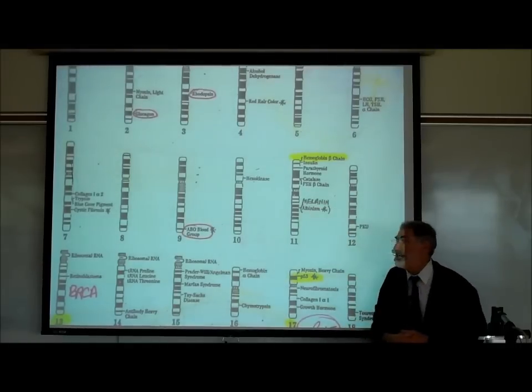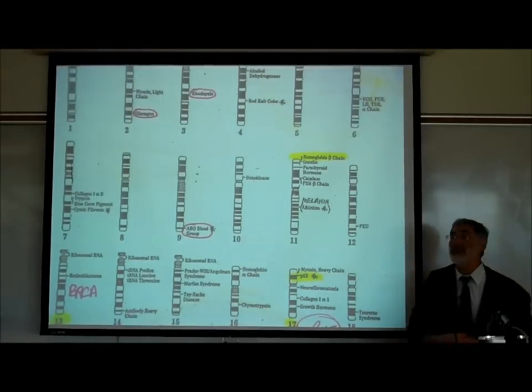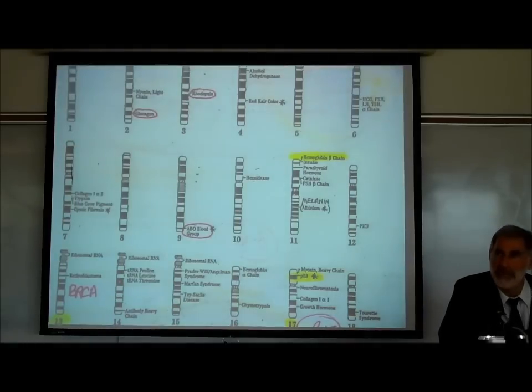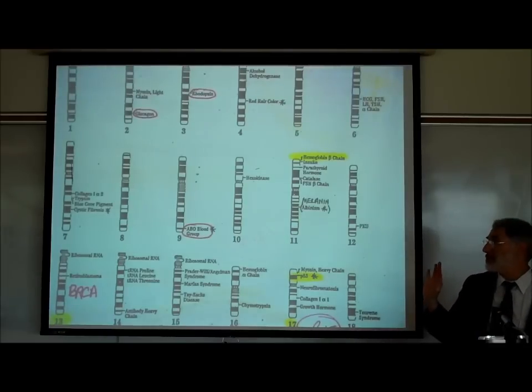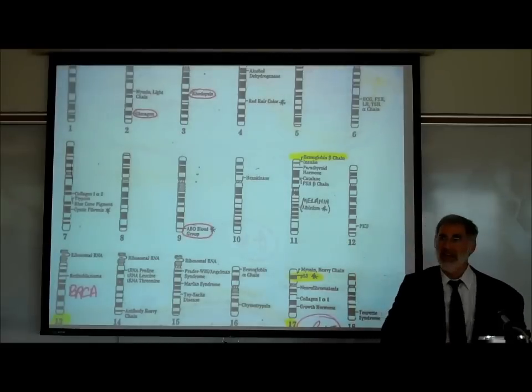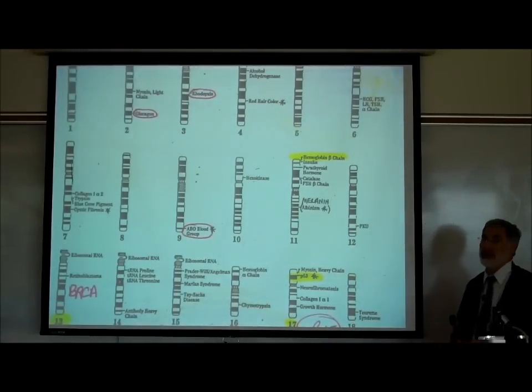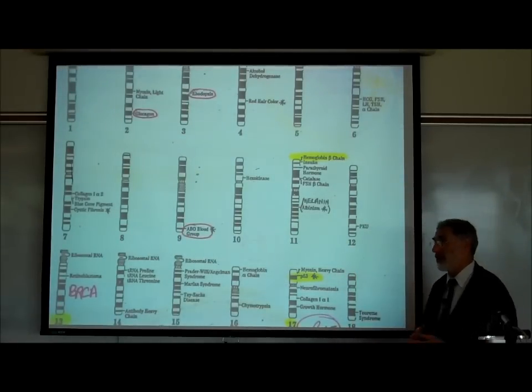There's also a gene on that very same autosome for making a brown-colored protein called melanin. Melanin is what creates pigmentation in our body, in our skin, to protect us against harmful ultraviolet rays. And that pigment melanin also appears in our hair and in the iris of our eyes.